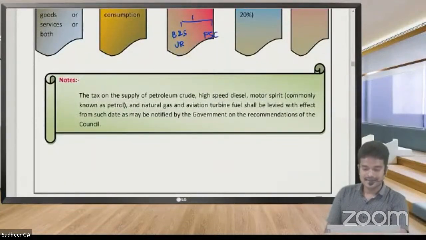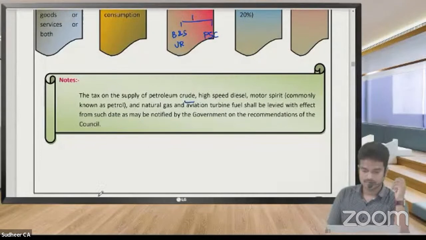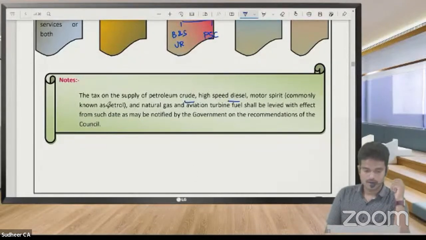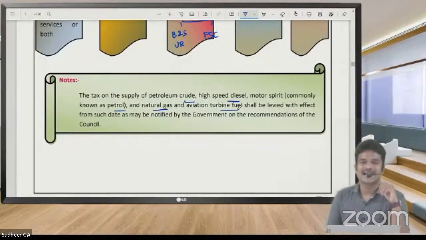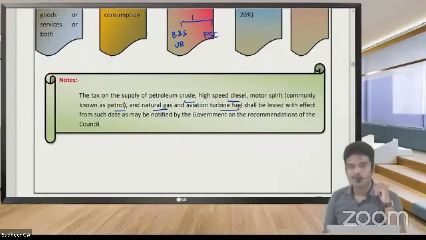Next, till now on petrol, crude, petroleum crude, diesel, petrol, natural gas, aviation turbine fuel, which will be used in flights. On these items, excise duty is being levied till now.